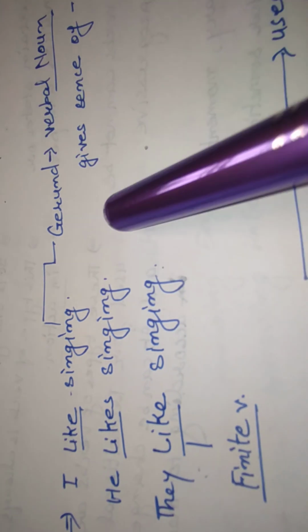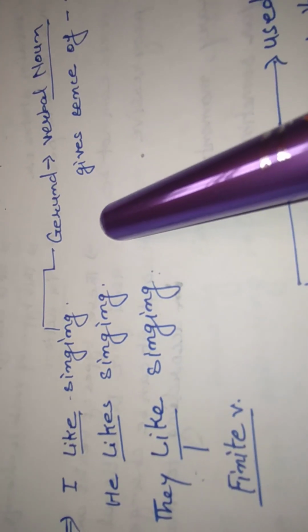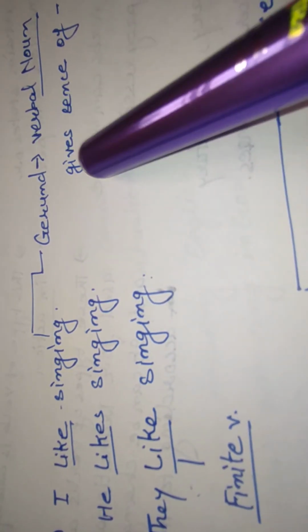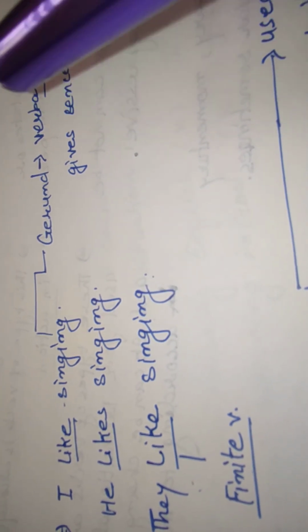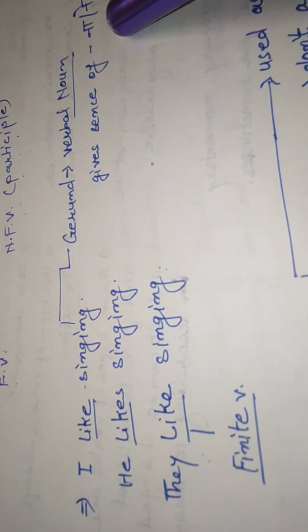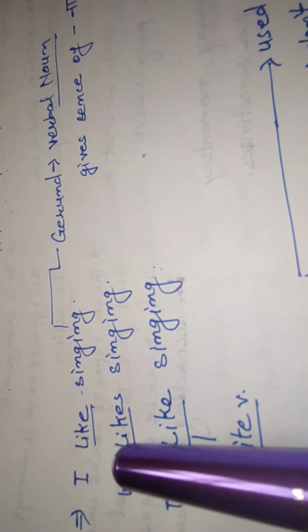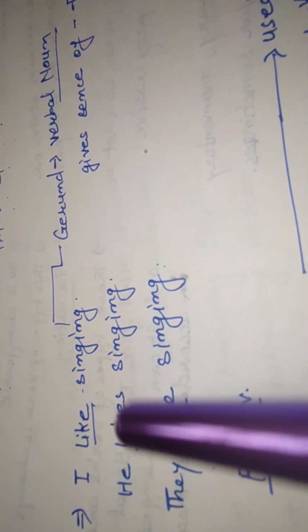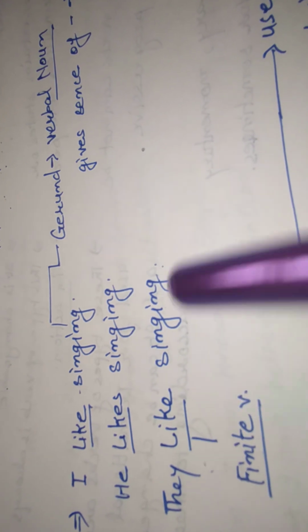Now it's time to understand the gerund. Gerund is also known as verbal noun. It is used as a subject in a sentence. It gives us the meaning ना, ने, नी. Let us understand with the help of examples. I like singing. He likes singing. They like singing.